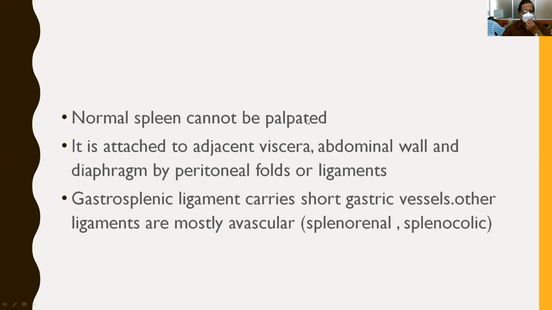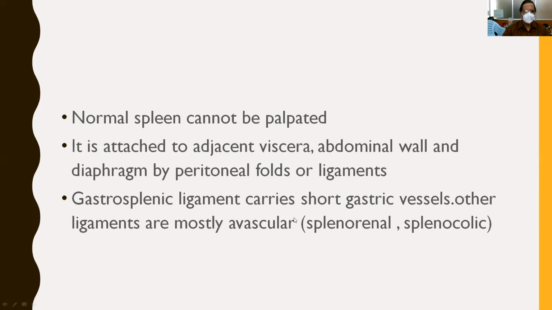And it is attached to the adjacent viscera. It is connected to the adjacent viscera by ligaments. These ligaments are very, very important. Particularly the gastrosplenic ligament is very, very important. It is attached to the adjacent viscera and also to the abdominal wall and diaphragm by peritoneal folds or ligaments. And the most important ligaments of the spleen, there are 3 ligaments.